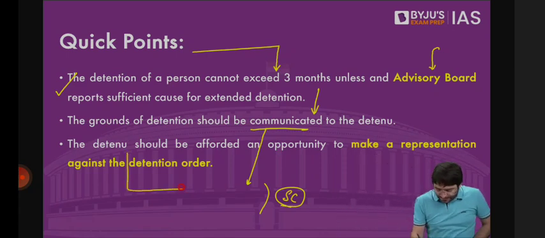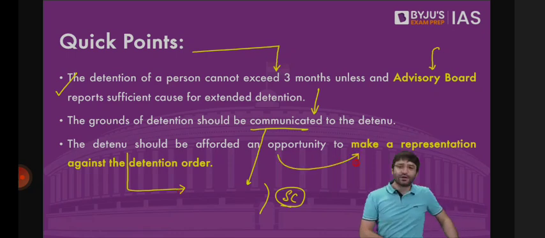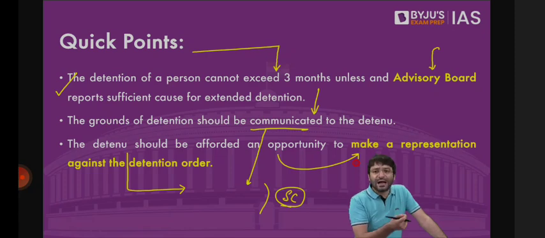Similarly, this ground of detention, this communication, that these are the grounds on the basis of which you are being detained, this is to ensure that this individual has the opportunity to make a representation, which basically means to make a claim against this detention order, saying I should not be arrested, I should not be detained, I'm not a threat. That is Article 22 of the Constitution.